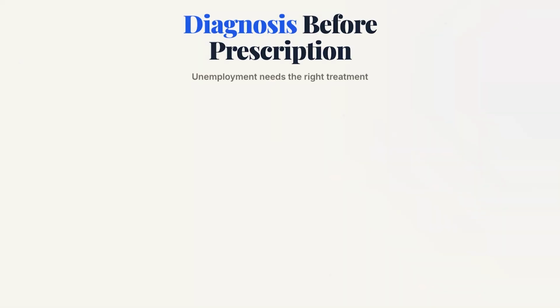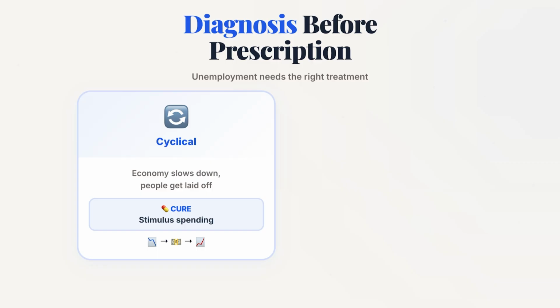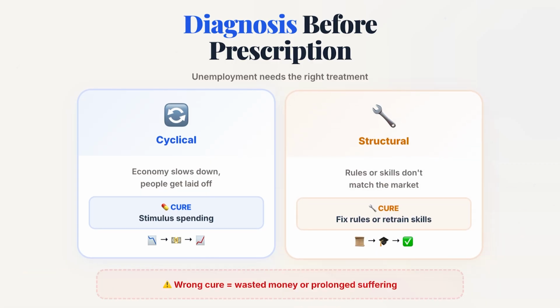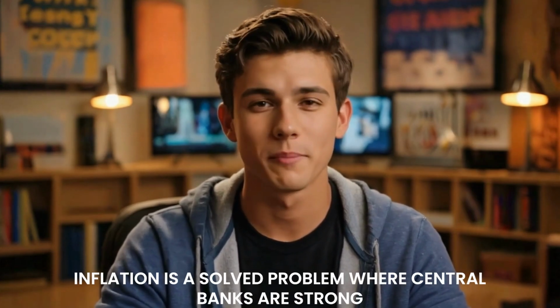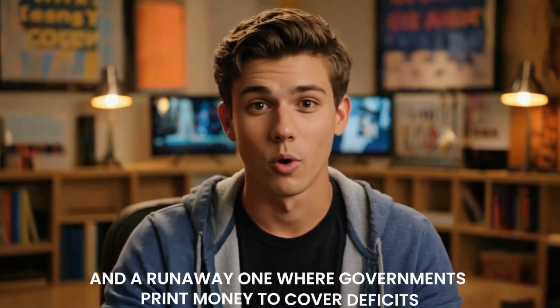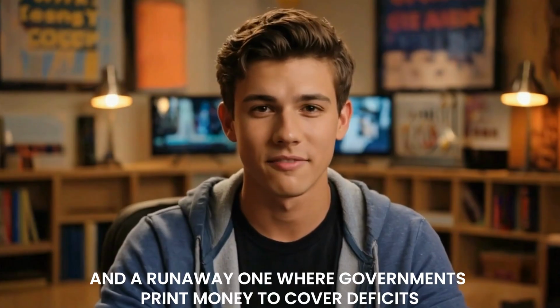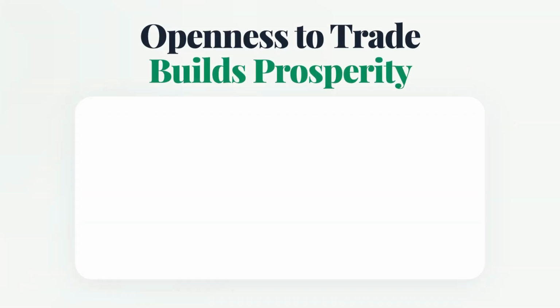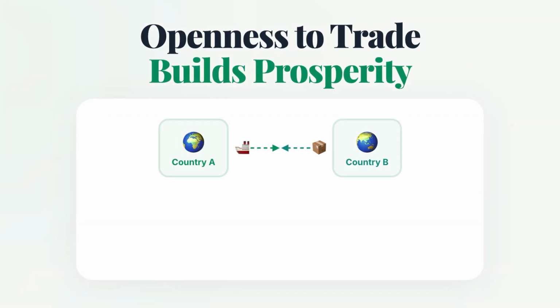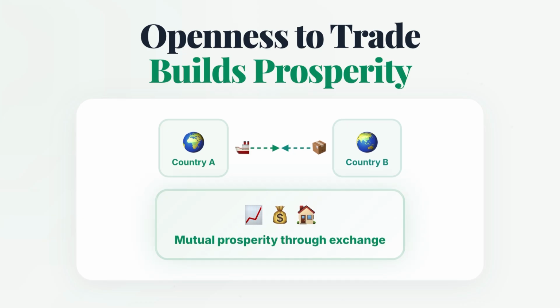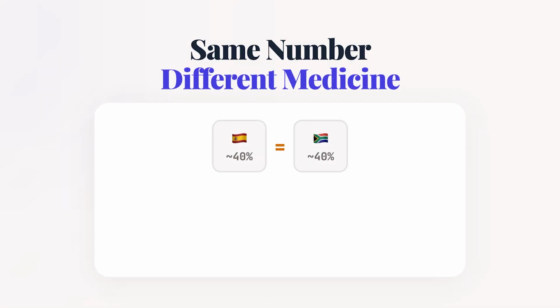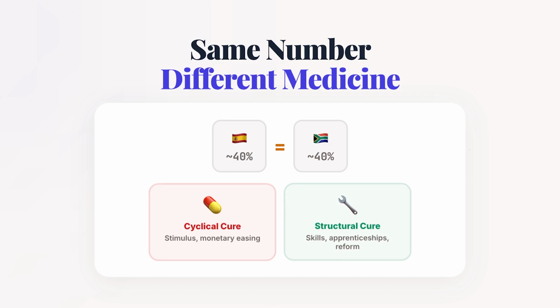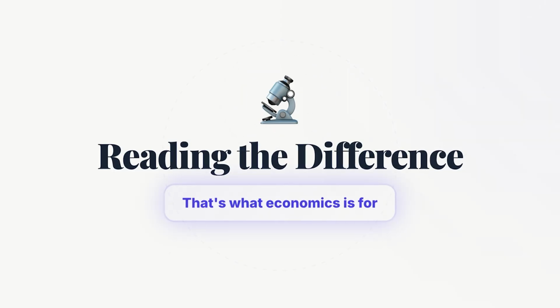Unemployment needs a diagnosis before a prescription. Cyclical joblessness responds to stimulus. Structural joblessness requires fixing the rules or the skills. Inflation is a solved problem where central banks are strong, and a runaway one where governments print money to cover deficits. And openness to trade builds prosperity, but fast-moving foreign capital can wreck even a star economy when it flees. Two countries can share the same unemployment number and need completely different medicine. Reading the difference is what economics is for.